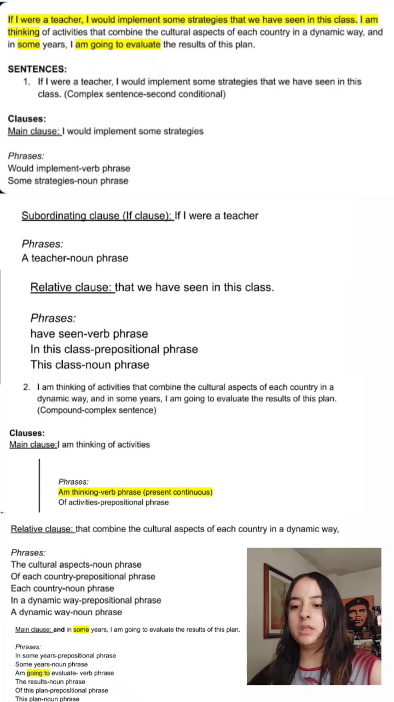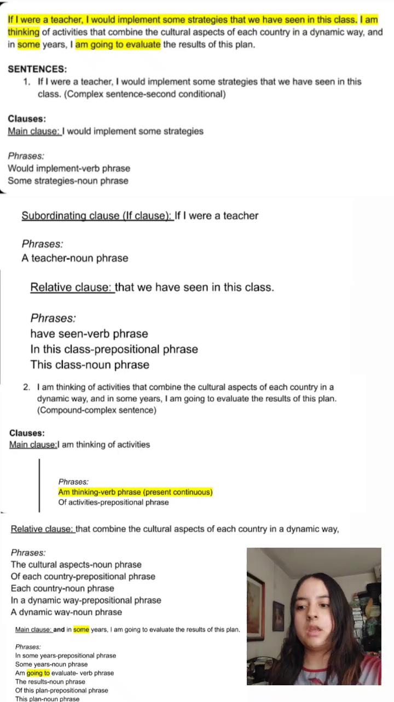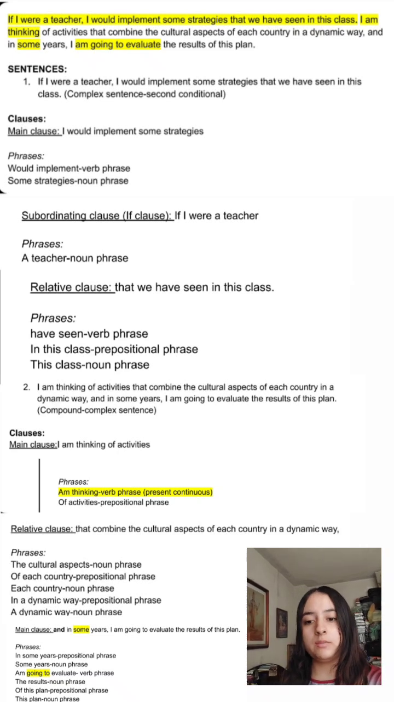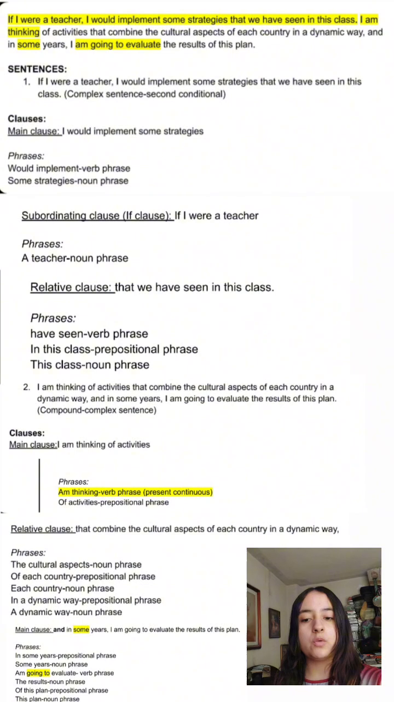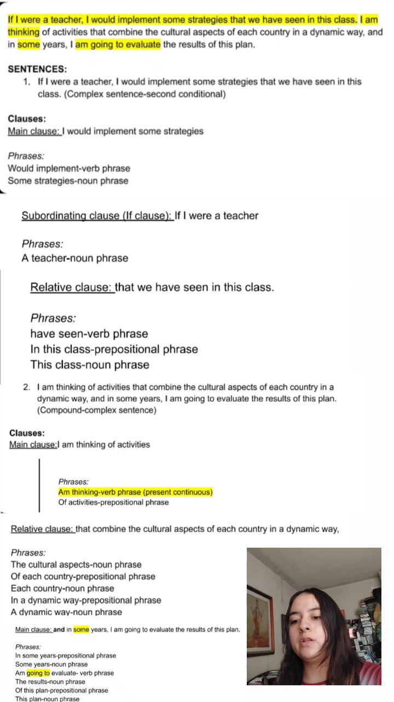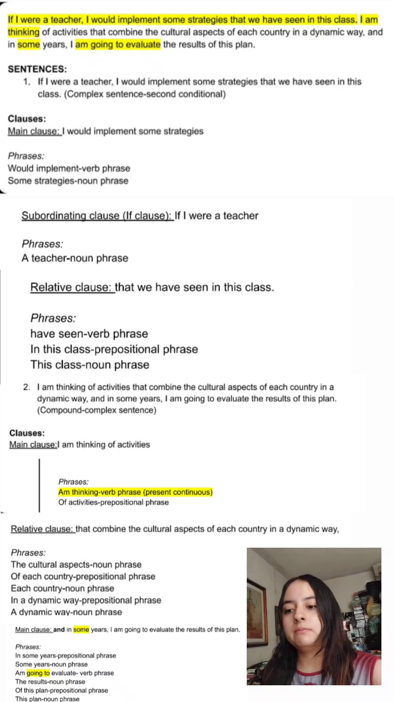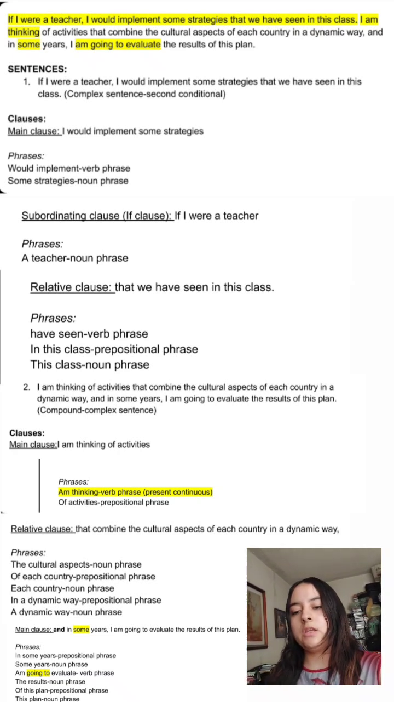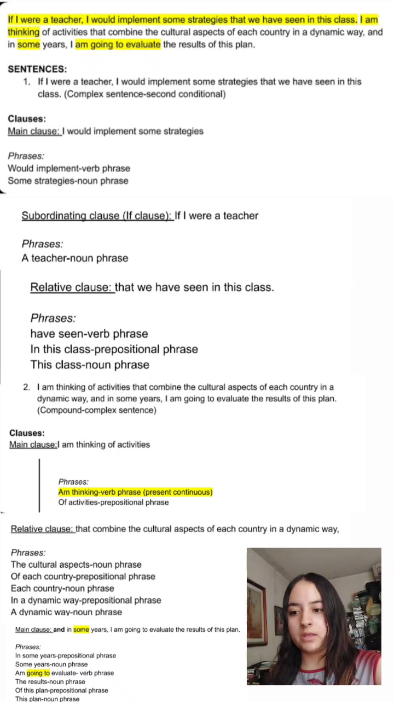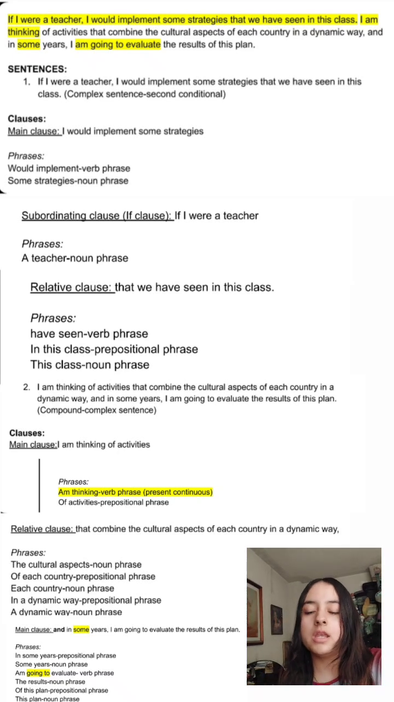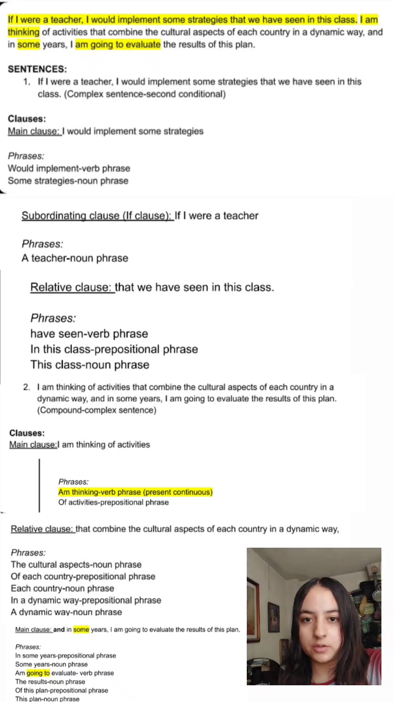Then the other sentence is a compound complex sentence: "I am thinking of activities that combine the cultural aspects of each country in a dynamic way. And in some years, I am going to evaluate the results of this plan." So first we have a main clause, which is "I am thinking of activities." Here we have a verb phrase, I'm thinking, which is a verb phrase in the present continuous.